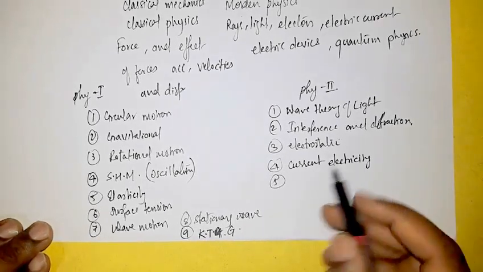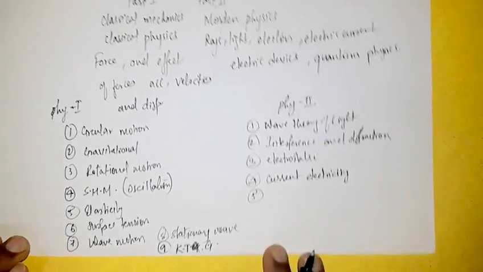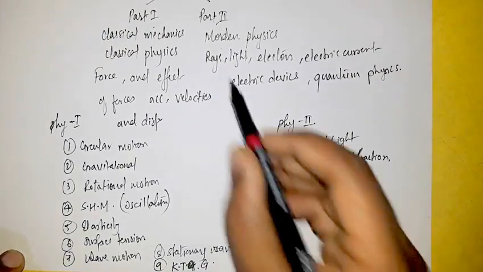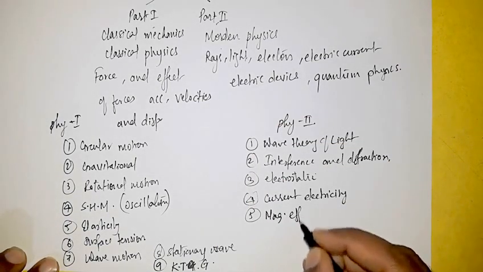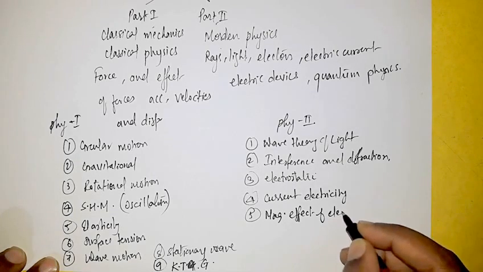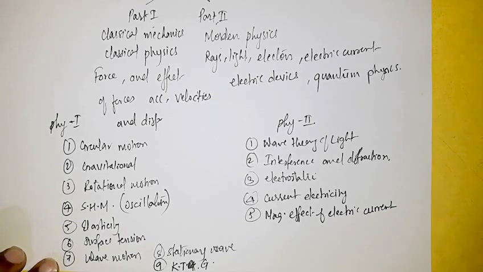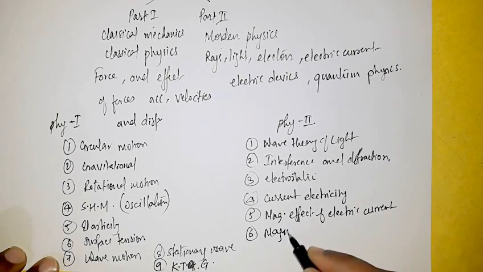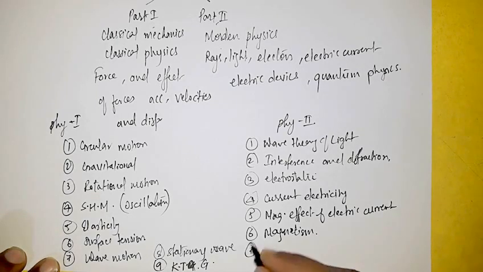Basically when the charge moves, the current flows in the circuits or wires, therefore it is called current electricity. And then in part 2 we discuss the magnetic effect of electric current. What happens when a current flows through a conductor to the surroundings is the study of magnetic effect of electric current, due to which a phenomenon generates called magnetism. Therefore our next chapter is magnetism.